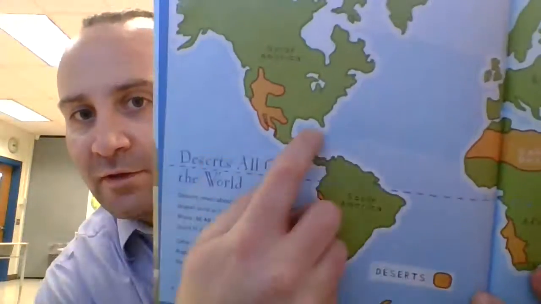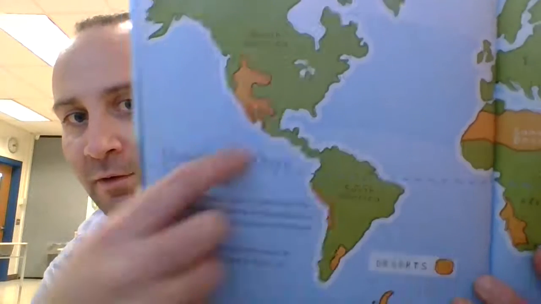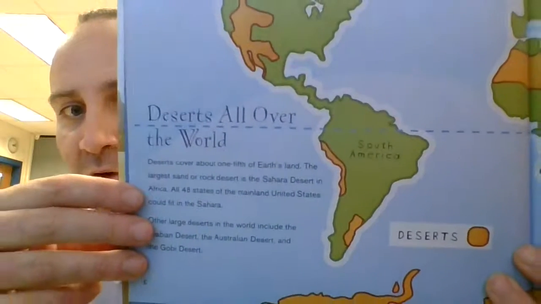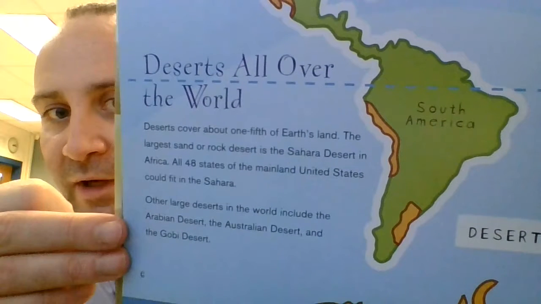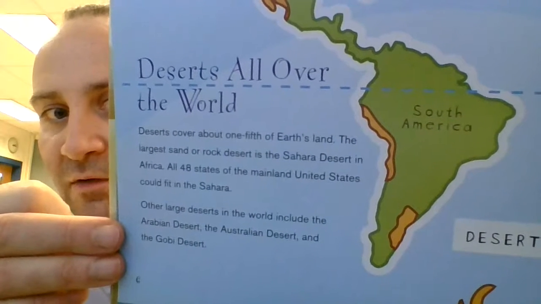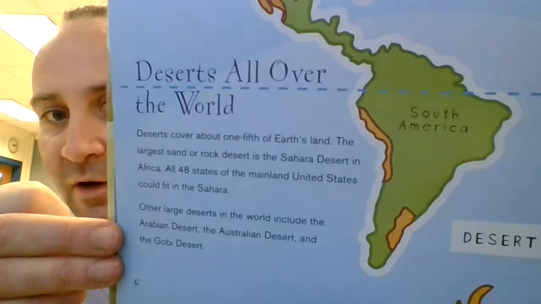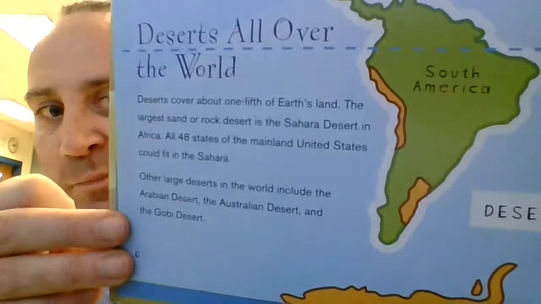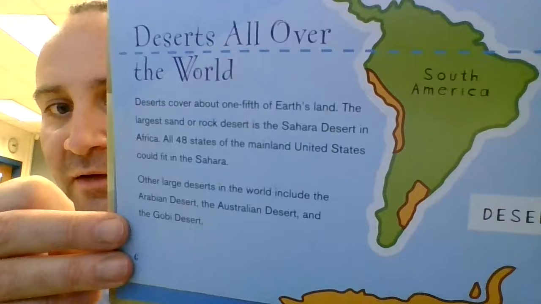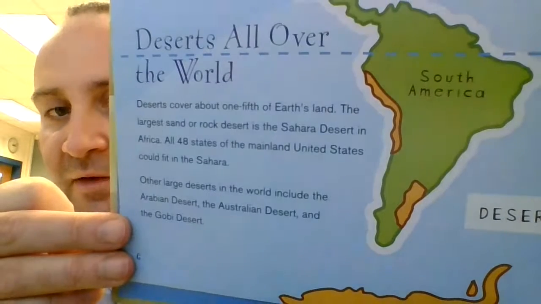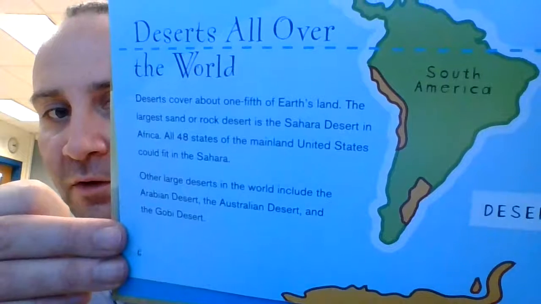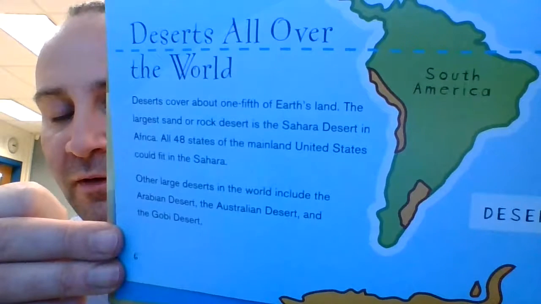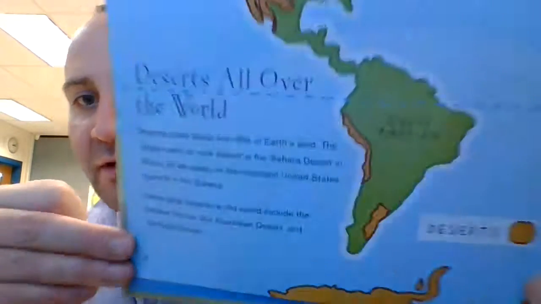Okay, the deserts. Look at the map here. Deserts all over the world. Deserts cover about 1/5 of the Earth's land. The largest sand or rock desert is the Sahara Desert in Africa. All 48 states of the mainland United States could fit in the Sahara. Other large deserts in the world include the Arabian Desert, the Australian Desert, and the Gobi Desert.